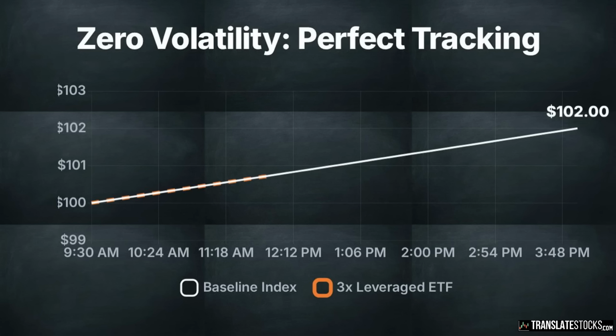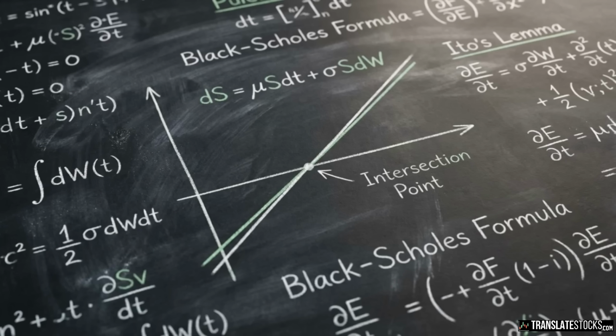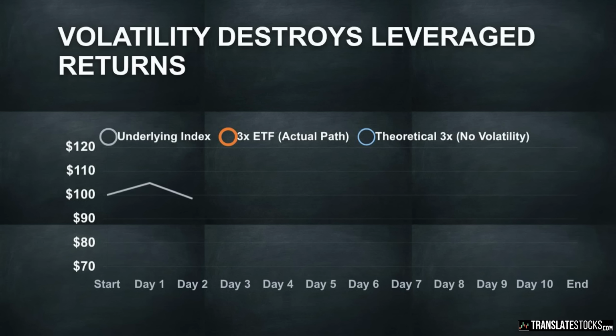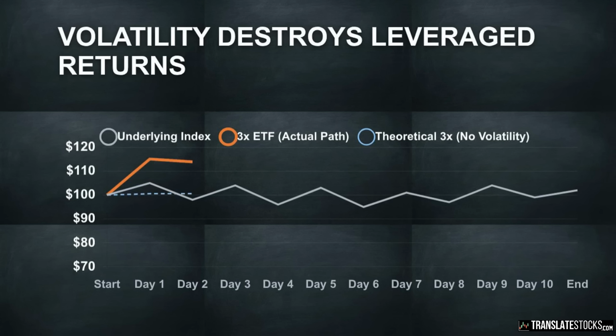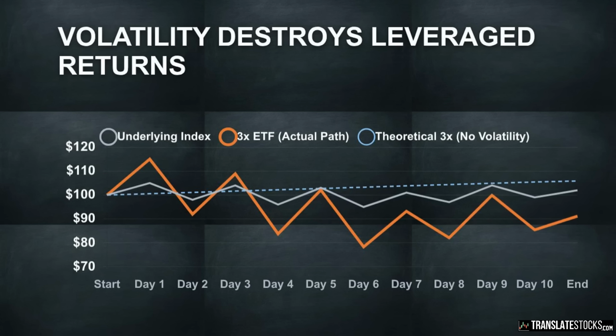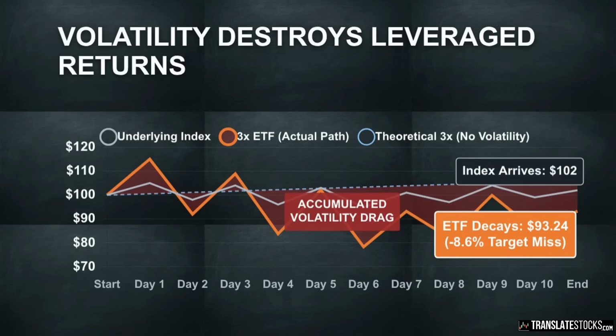In this scenario, a 3x leveraged ETF tracks the move with exact precision. A path with zero volatility allows the leveraged product to deliver a clean 3 times return with minimal friction. Reaching that same $102 destination via a highly volatile path creates a different outcome. While the index arrives at the same spot, the 3x ETF diverges downward, ending significantly lower due to the accumulated decay of the erratic path.